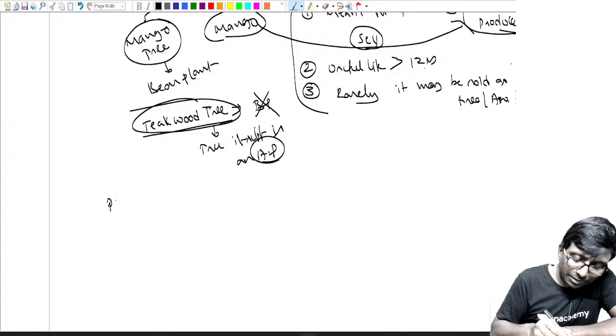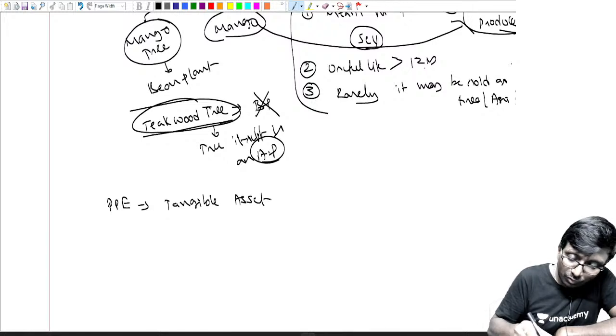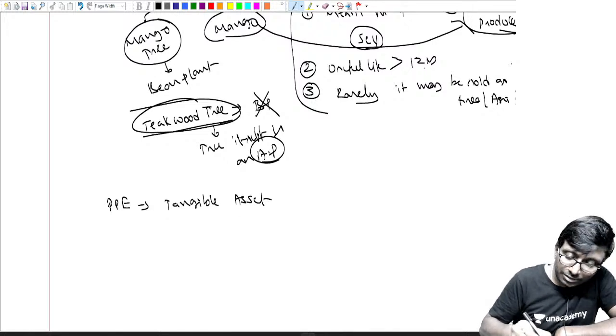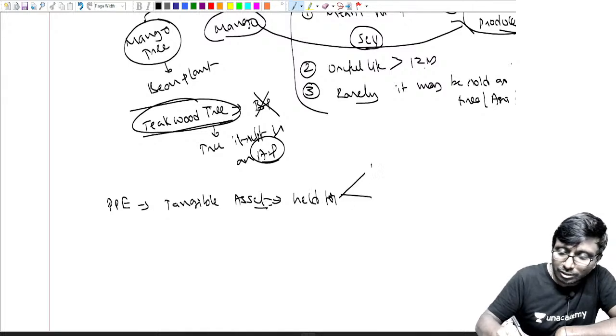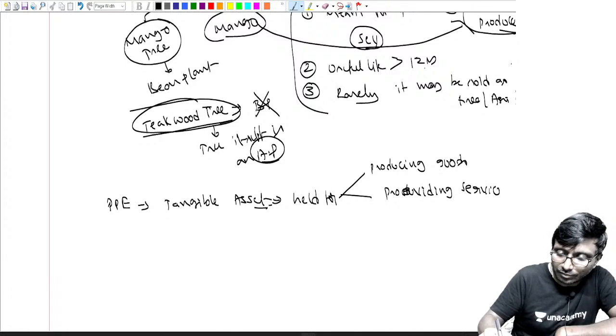What is a PPE, sir? PPE is a tangible asset. Tangible assets which are held for, what is the purpose? Why are you holding? Which is held for producing goods or for providing services.